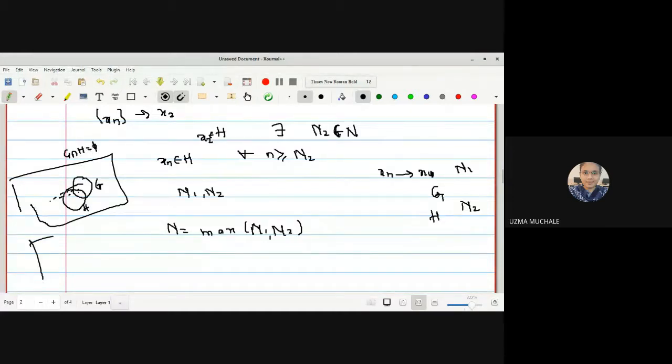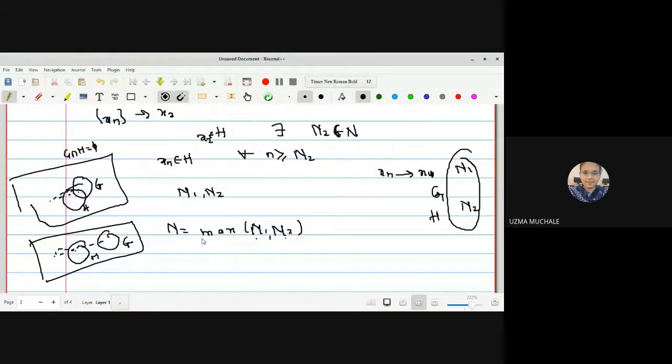If the intersection is empty, I can draw the image as the sequence converges to G, and the same sequence will converge to some H. So for that, out of n1 and n2, we will select the maximum among them. After n1 or n2, whichever may be the maximum, we will show that all the terms of the sequence will go in either G or H. Is the idea clear up to this? Yes, ma'am. Because the natural number n1 is important, because after n1 we say that all the terms of the sequence...